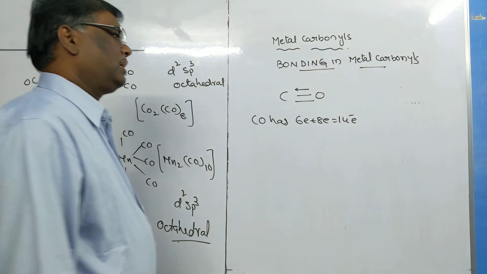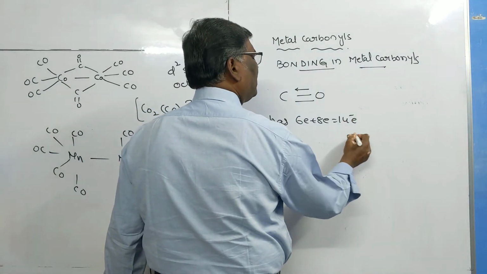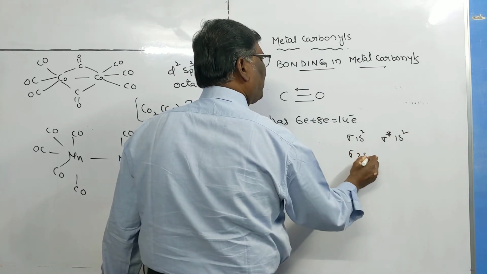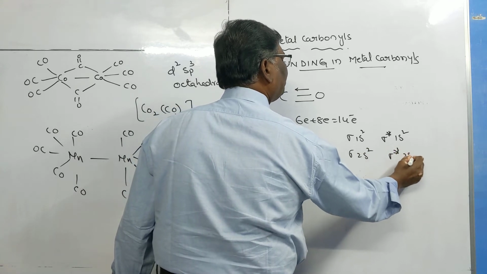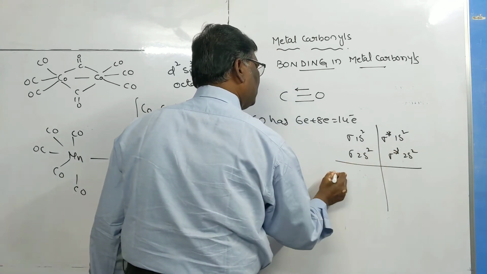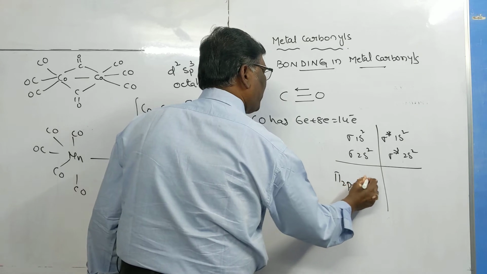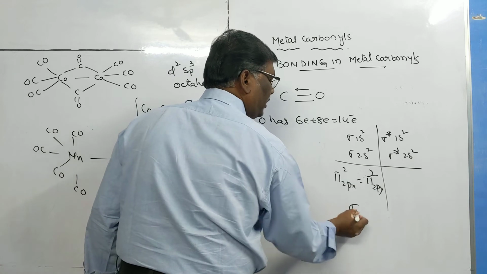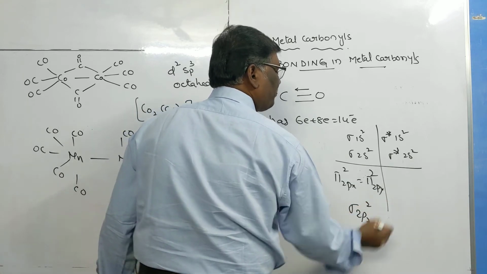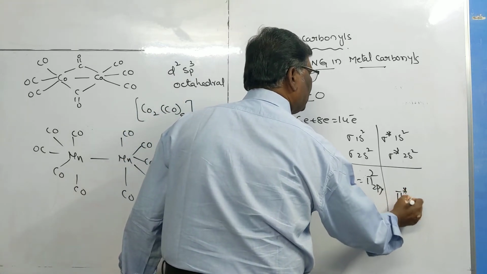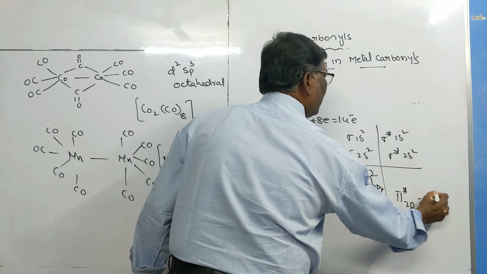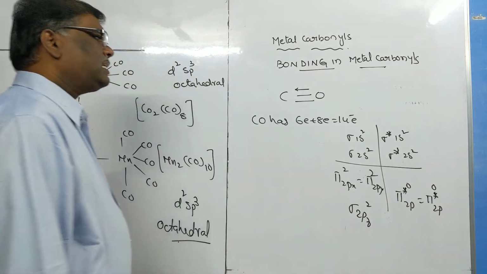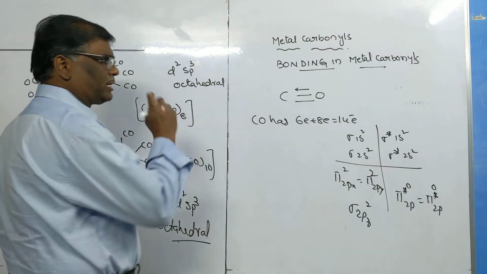14 electrons. The electronic configuration is sigma 1s2, sigma star 1s2, sigma 2s2, sigma star 2s2, followed by pi 2px, pi 2py, pi 2px, pi 2py. Now sigma 2pz2, whereas here pi star 2p and pi star 2p are vacant. These are vacant. So this is the electronic configuration of carbon monoxide.